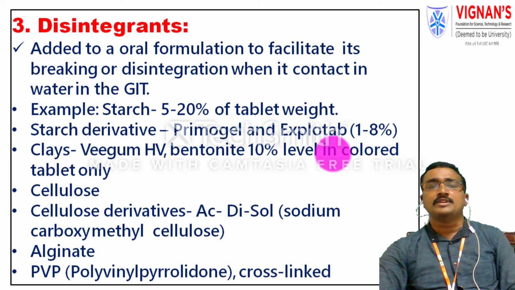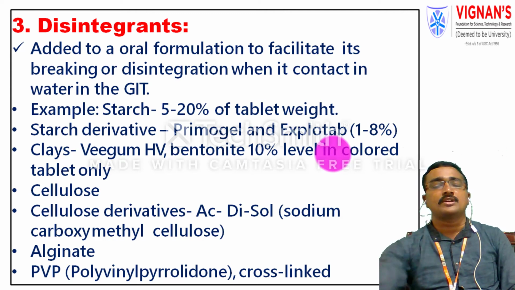Some clays, cellulose derivatives, and alginate components are also used, as well as PVP, cross-linked PVP or cross-linked polymers, as disintegrating agents.